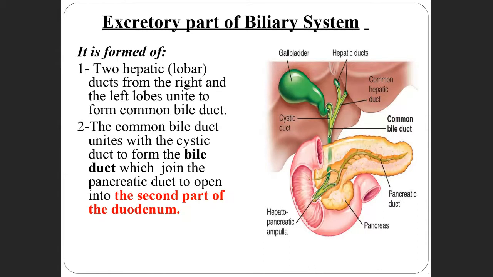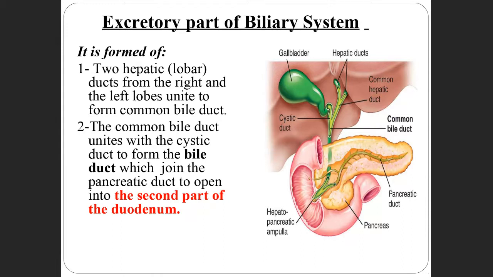How does this common bile duct form? The common hepatic duct and the cystic duct join to form the common bile duct, and then it opens into the second part of the duodenum.